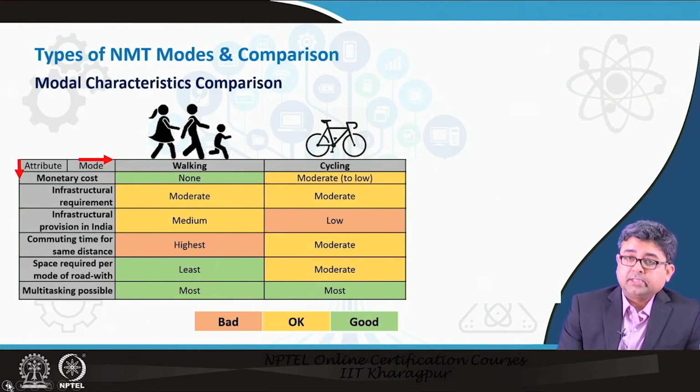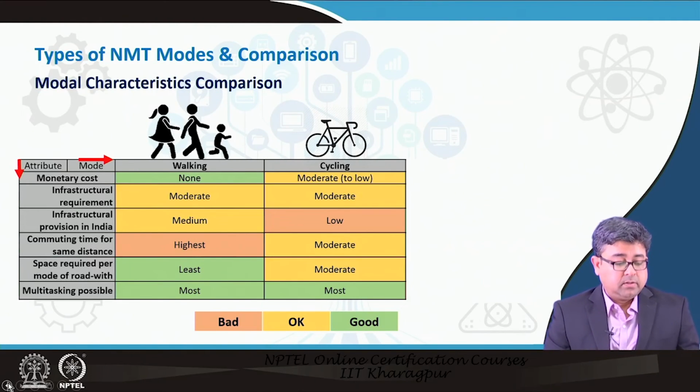Infrastructural requirement is not very high. Infrastructure provision in India, although bicycle infrastructure provision is very low. So this gives you a comparison against different kinds of attributes, and how they are performing against each of these modes.